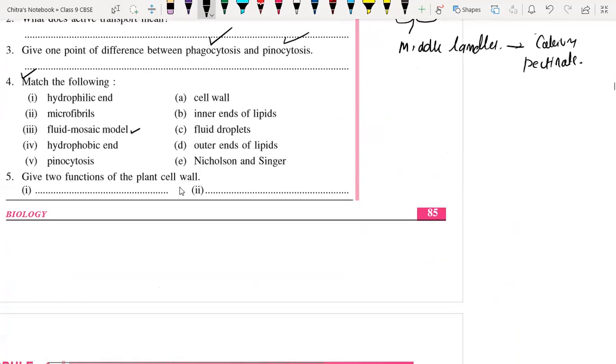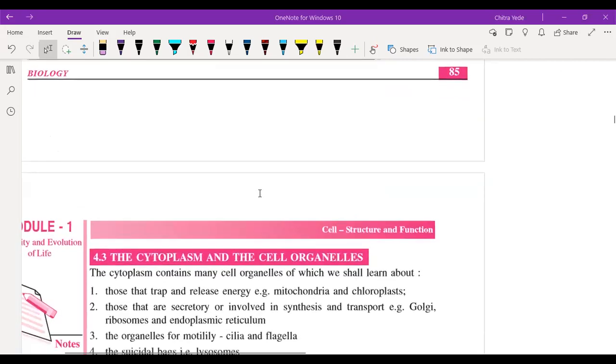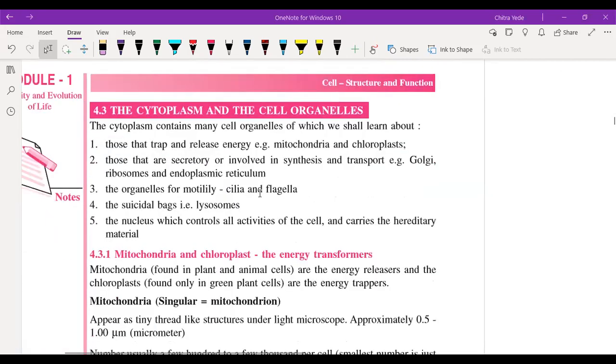See here, any two functions of the plant cell wall. So we have just gone through that. Someone is in the waiting room. Again, somebody is in the waiting room. Wait a second. Priyanshu. Okay.